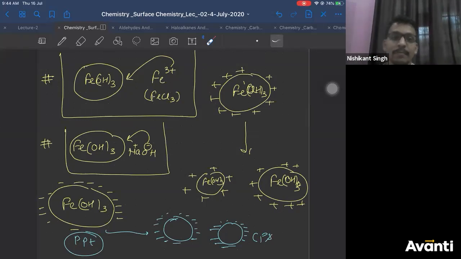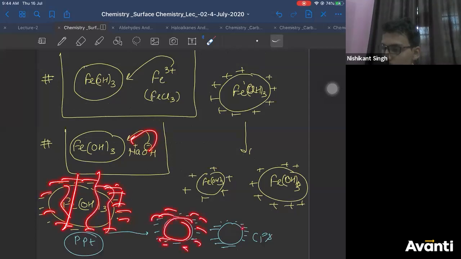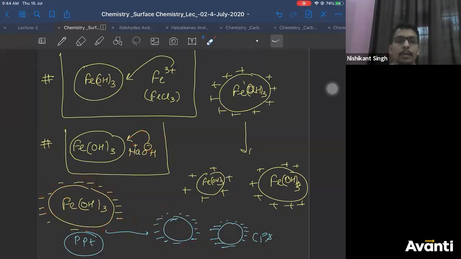Okay? Is that clear? The final step is the same. If you use NaOH, OH minus will get adsorbed. The precipitate adsorbs negative ions on its surface, then your precipitate will be broken down into colloidal particles with a negative charge on the surface, and the negative charge is due to OH minus ions. Correct? So this is the second case.